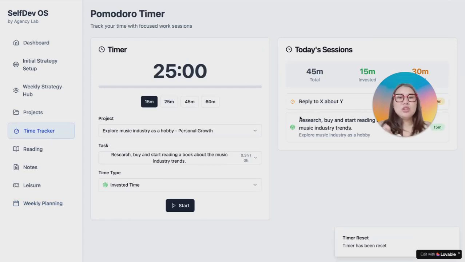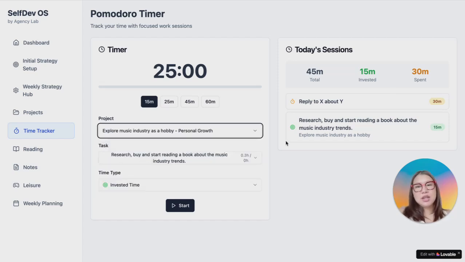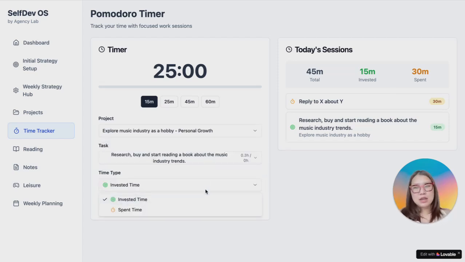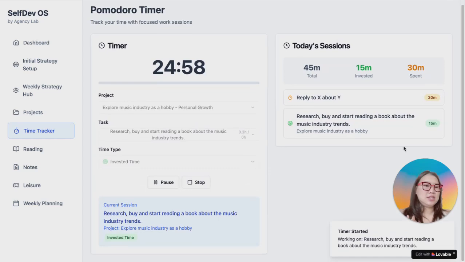So Thomas uses the time tracker to log his invested Pomodoros each day, to build consistency, and to track what he actually works on. That helps build self-awareness, stay honest about where his time is really going, and really understand, okay, am I really putting enough time into resolving my dissatisfactions? AKA for him, it could be exploring the music industry as a hobby. So you come here, you select the project, you select the task, you select whether this time type is invested versus spent, and then you just start your timer. And then you will see today's session, you will see what you worked on.